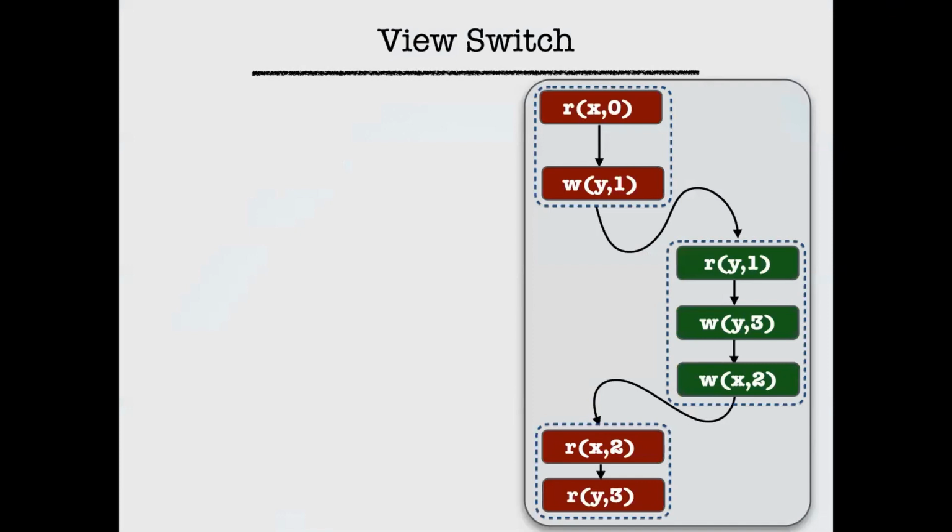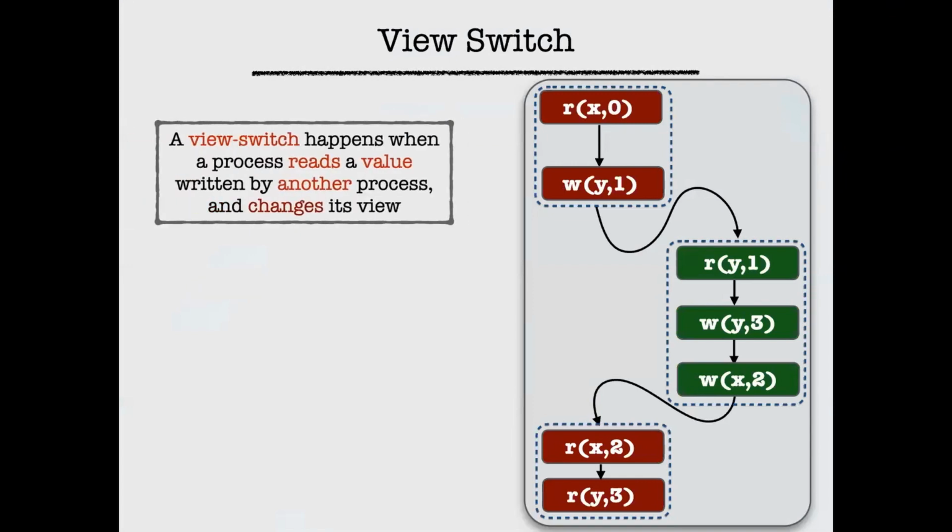So this is something we call view switch. A simple definition for view switch is that, think of any run as something I have depicted here on the right. It's essentially the same as the example I had earlier with a small tweak I have done so that the view switch becomes clear. So view switch happens when a process reads a value which is written by another process. That's not enough. The view switch really happens when this process changes its view after having made the read.